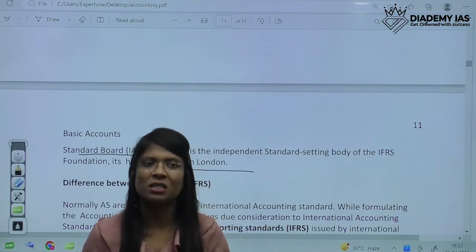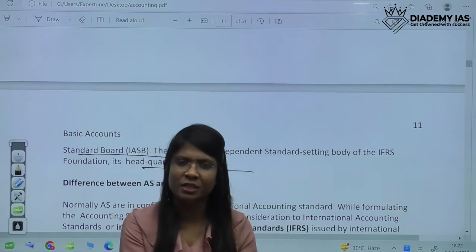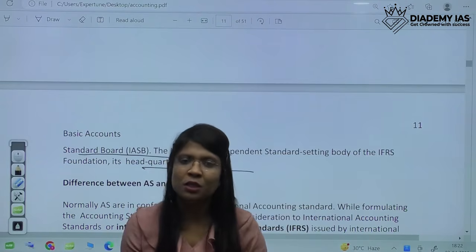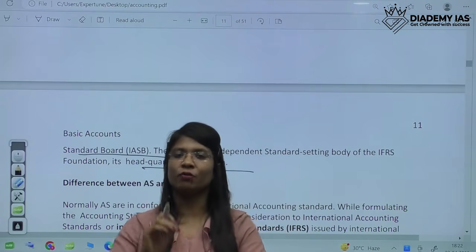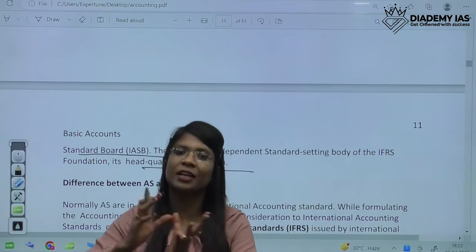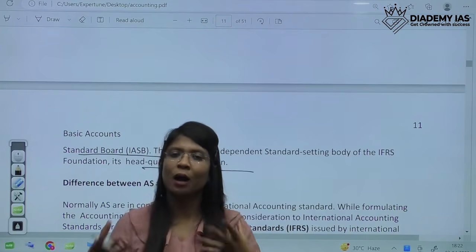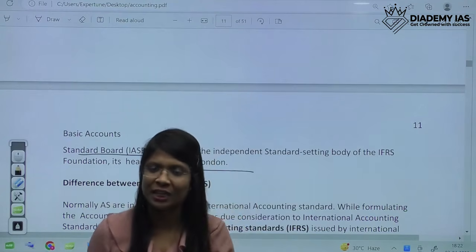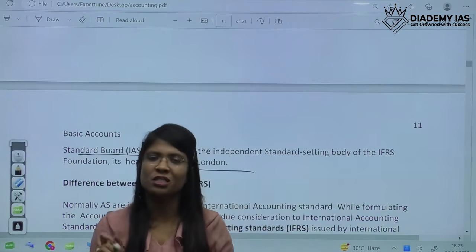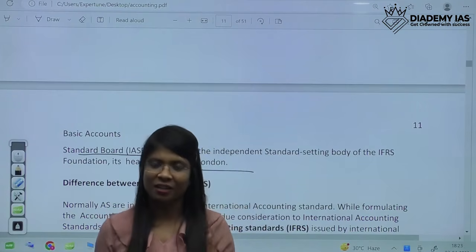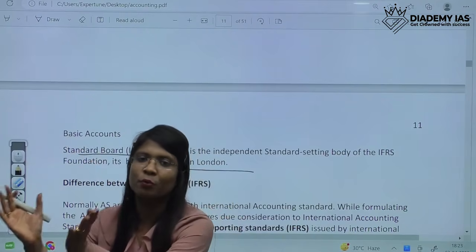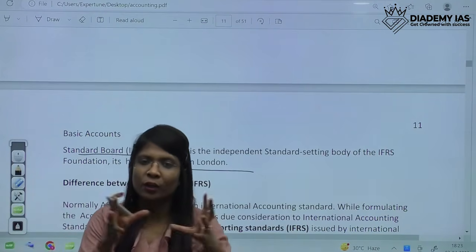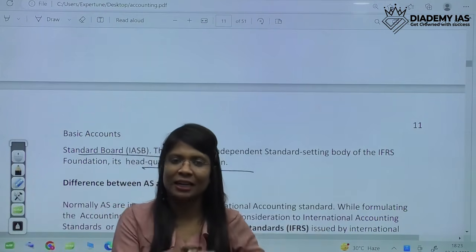But our country has different conditions, different regulatory conditions, different legal conditions, and different kinds of industries. So we can't copy paste everything from the international books. We have to make certain modifications and changes according to our circumstances. So the government sat down, saw all the IFRS, made the modifications required according to our conditions, and made a third term known as Ind AS, Indian Accounting Standards.